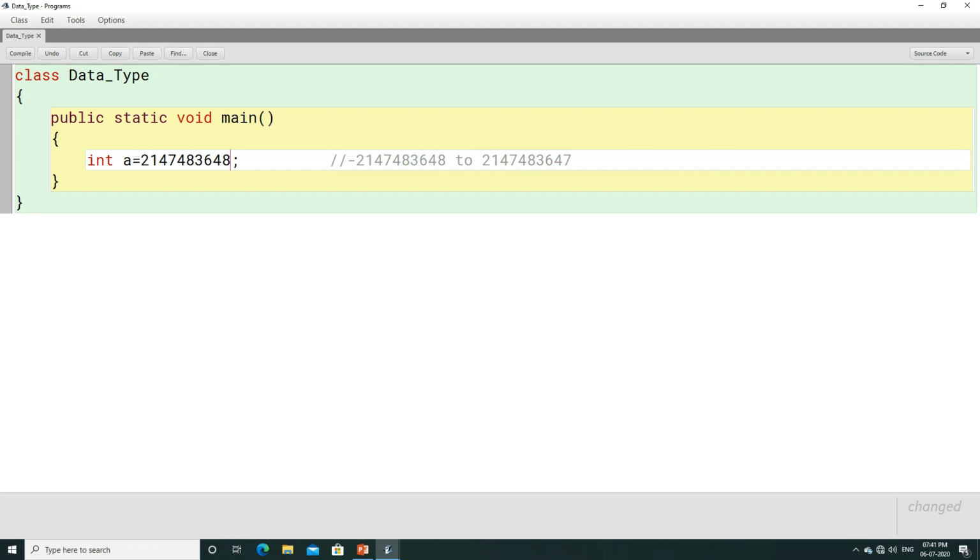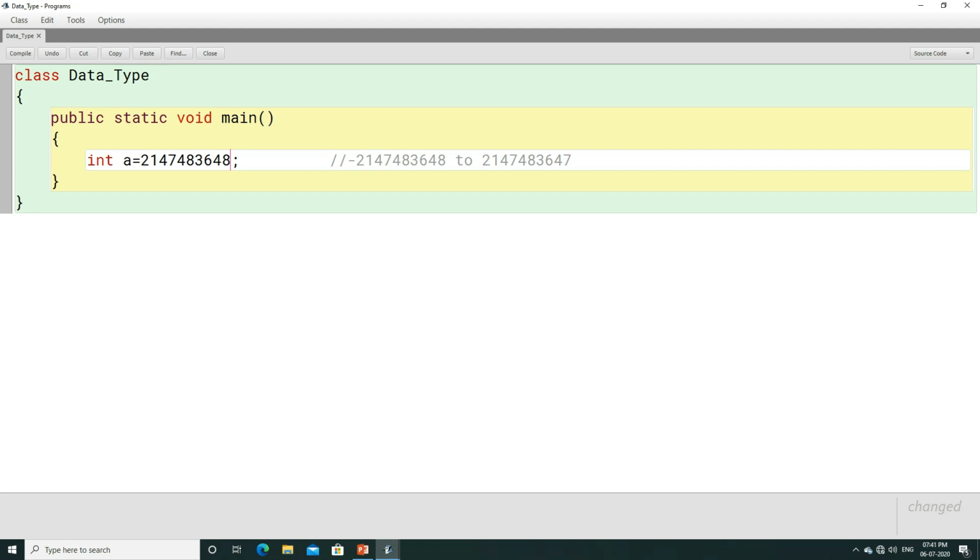This is very important in terms of examination: 2147483647 is the maximum value or range that can be used for an integer variable, or the int data type.